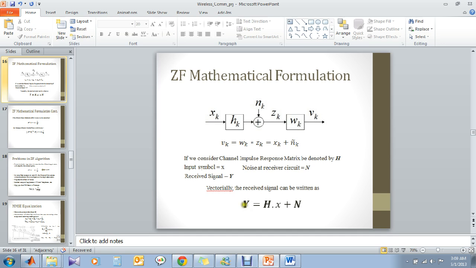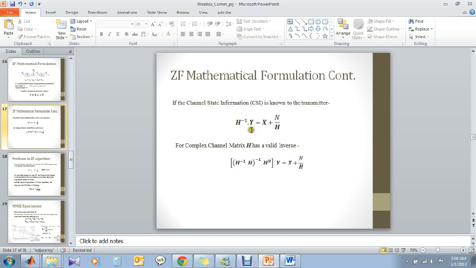Mathematically, y is a vector, H is a matrix, n is a vector. H is the channel state information, n is the noise, and y is the received symbol. So if we divide the entire equation by H, we get y/H equals x plus n/H. Now two things.